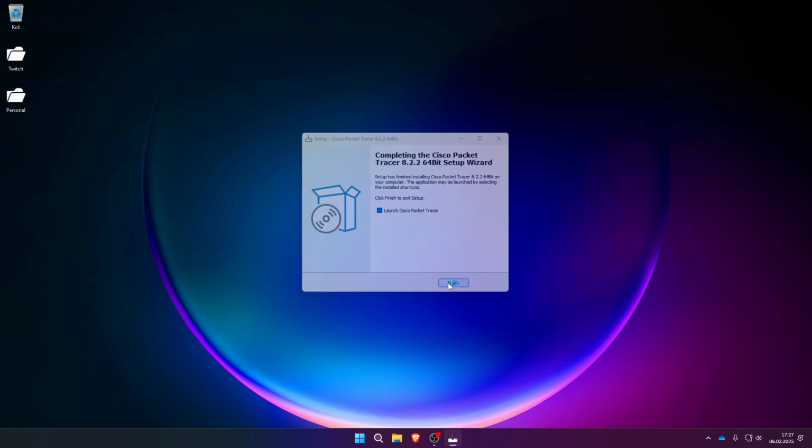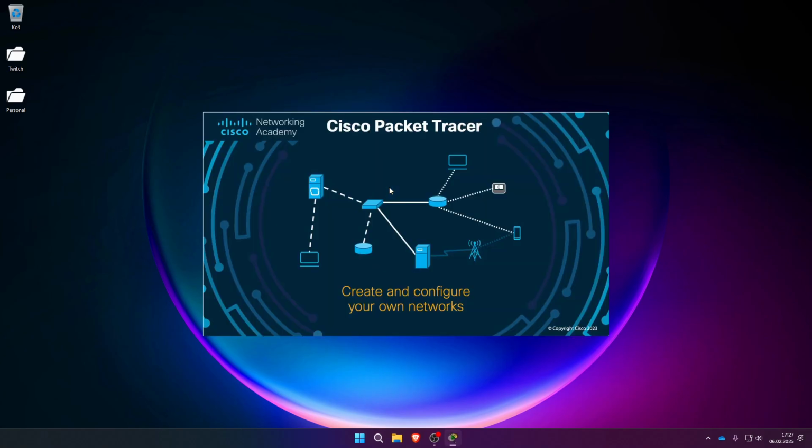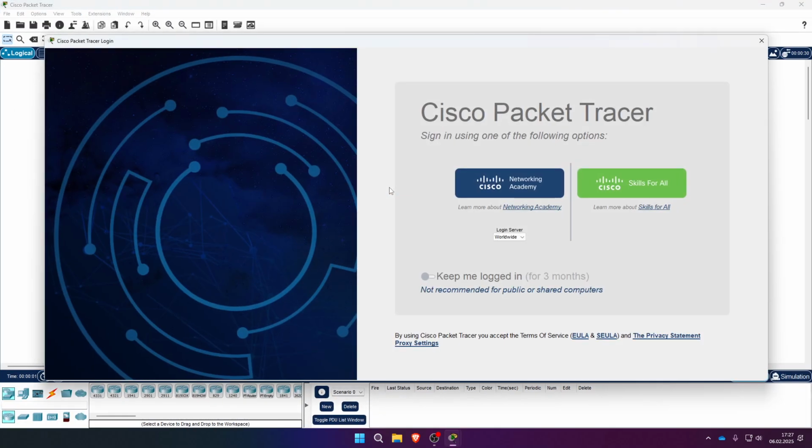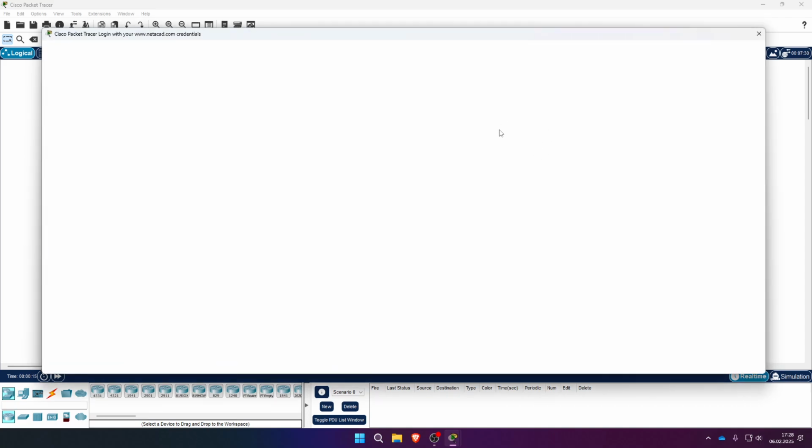Okay, here we go. I'm gonna launch it. And here, if you created an account on the NetAcad site, you can use it to log in and use this option to keep you logged in for 3 months.